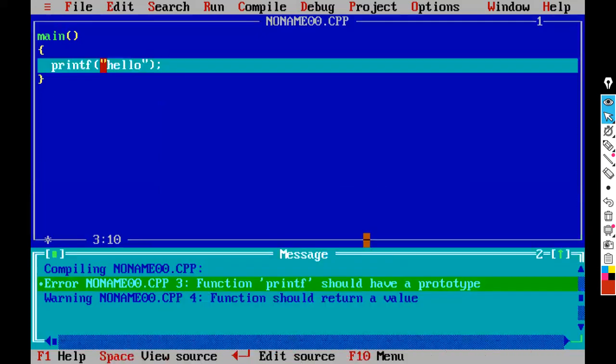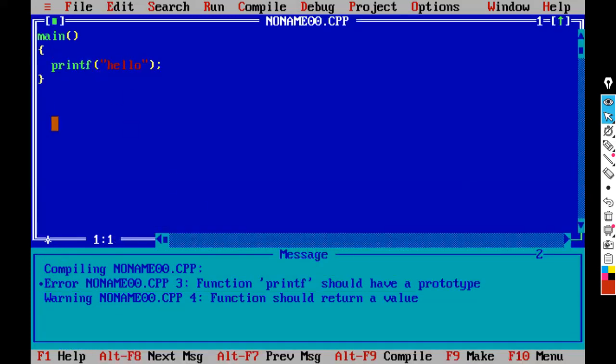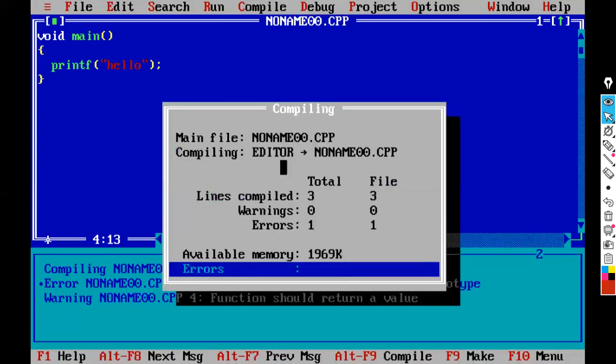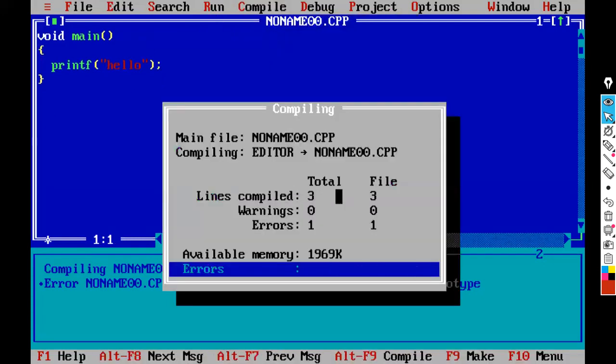The error must be corrected. The warning can be ignored. The warning says we have to write the return type for the function. Later you will learn. Just to avoid this warning, I'm writing void here. What is that void? Later we will learn. Now in the Compile menu, I'm selecting the Compile option. The warning is not there. Observe, the warning is not there. Now it is showing the lines as 3 here. Observe carefully.